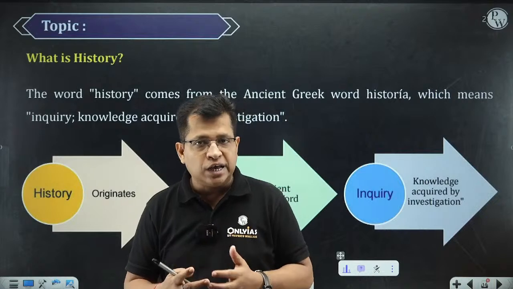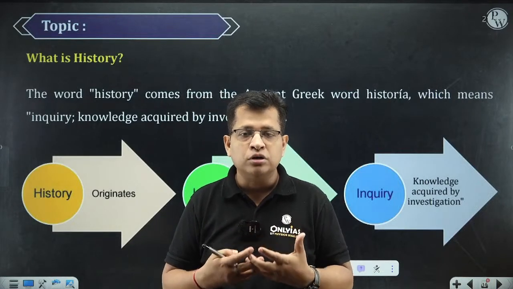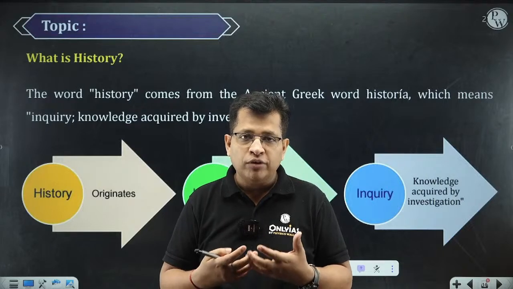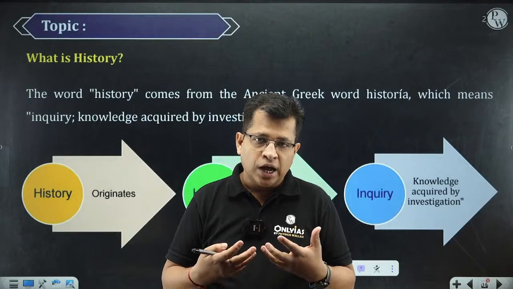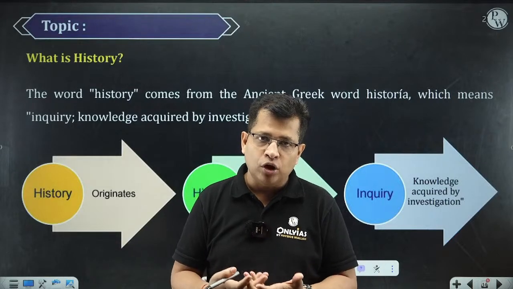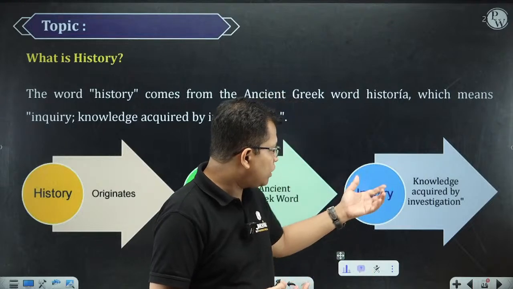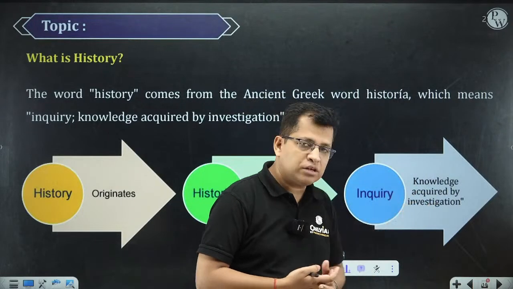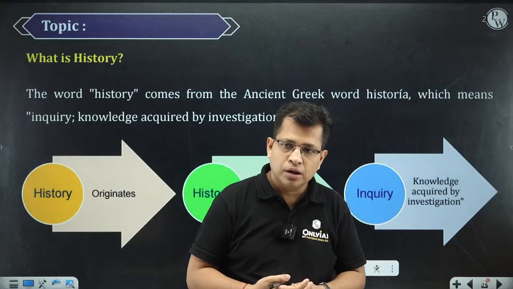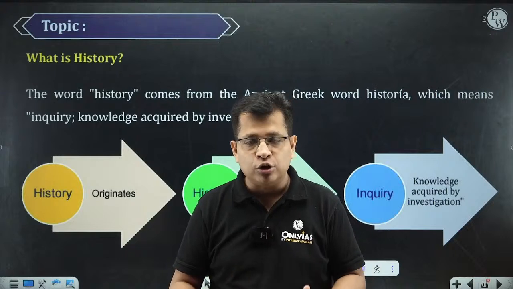So now you can understand why this term has been used to make the word history, why we have seen the origin of this word history from this ancient Greek word historia, which means rational inquiry, or we can say knowledge acquired by investigation. Because all the facts, all the sources cannot become part of history.